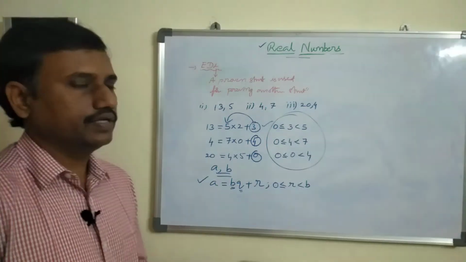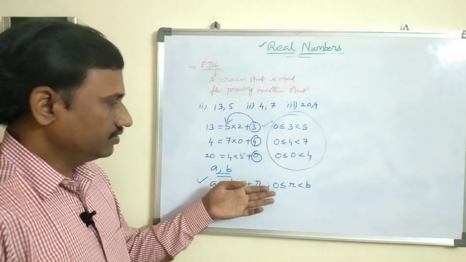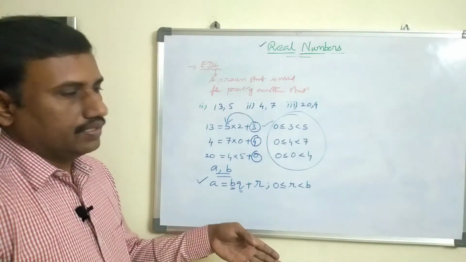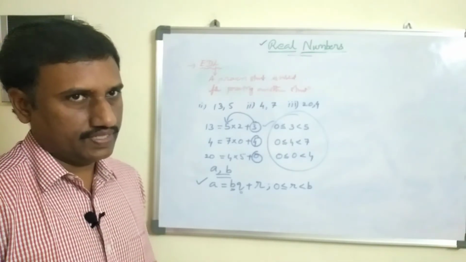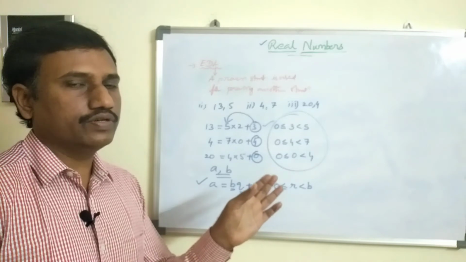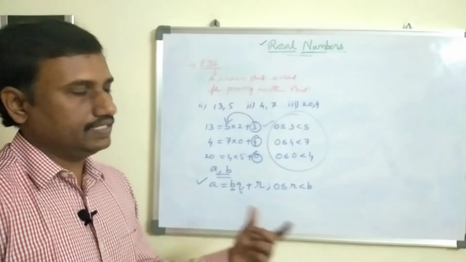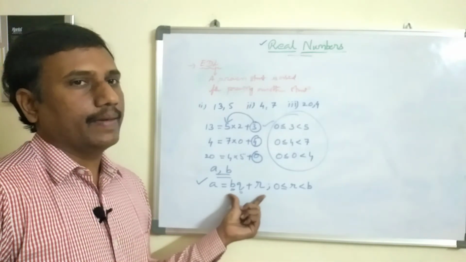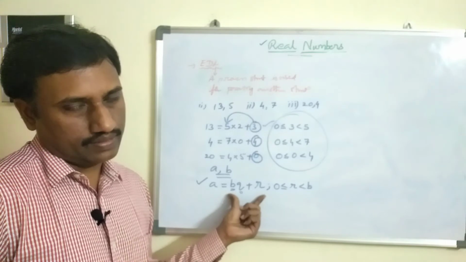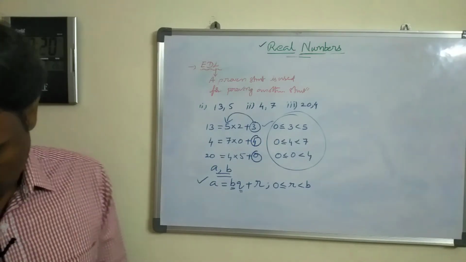This lemma we are using in Euclid division algorithm. It means we are using this lemma in 3 to 4 steps for finding the HCF. That's why that becomes Euclid division algorithm. Algorithm means what? A series of steps. In each step we are using this Euclid division lemma, this proven statement. Now we'll see one example for better understanding.